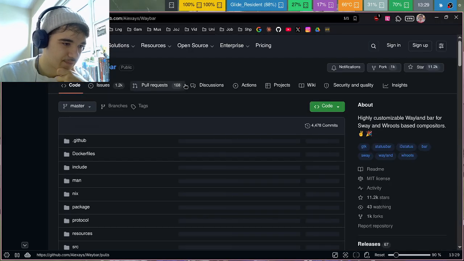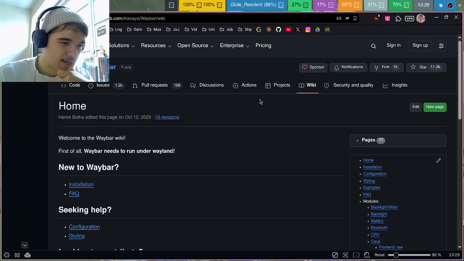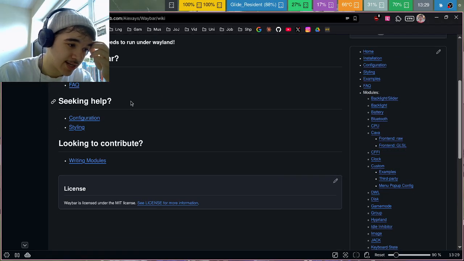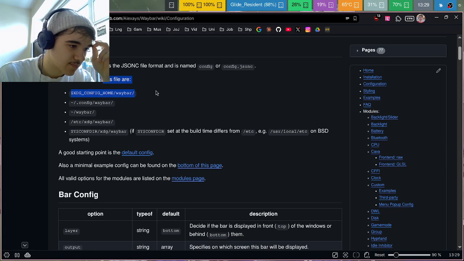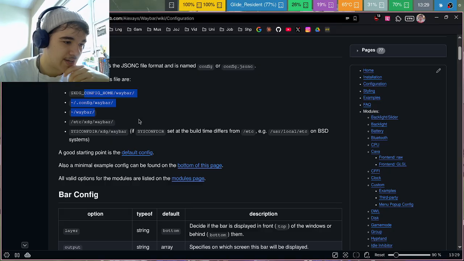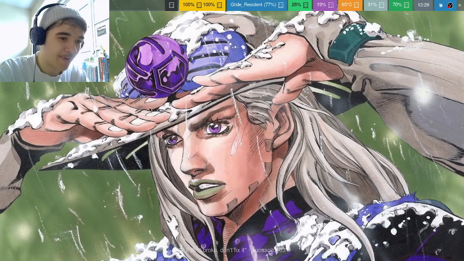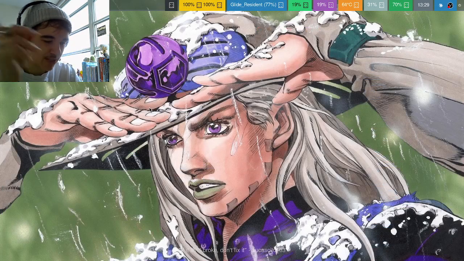Waybar wiki. That's right, so it's on GitHub. If you go to configuration, we have these different directories. Now, I think I can check which one I'm on. Oh, by the way, I can very easily switch desktops by just using super 1, 2,